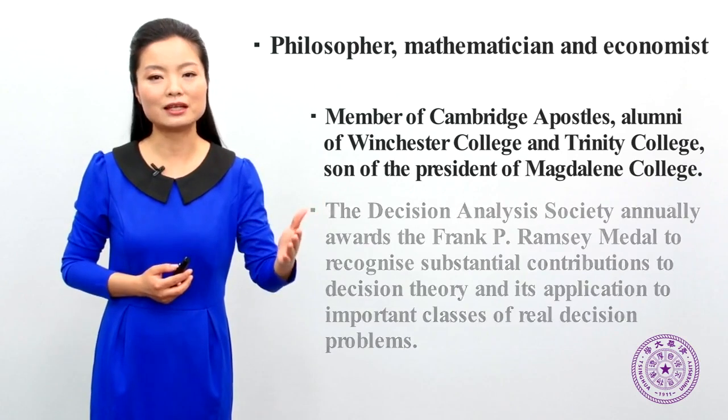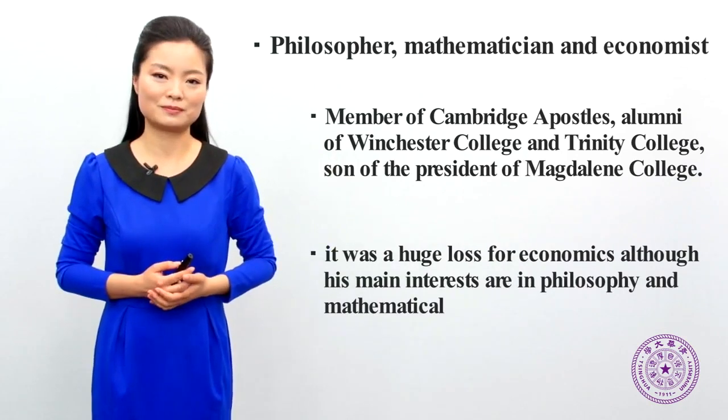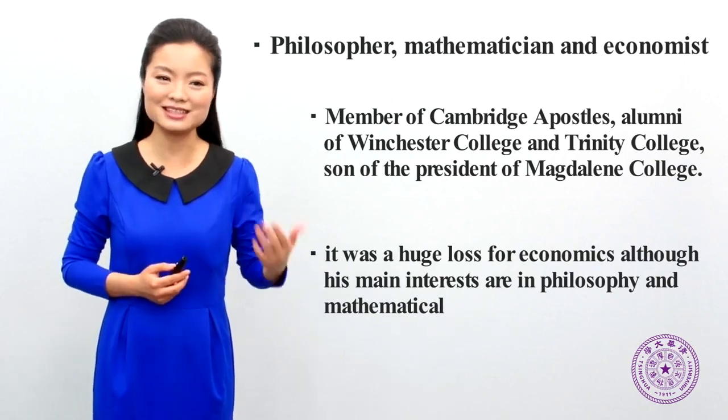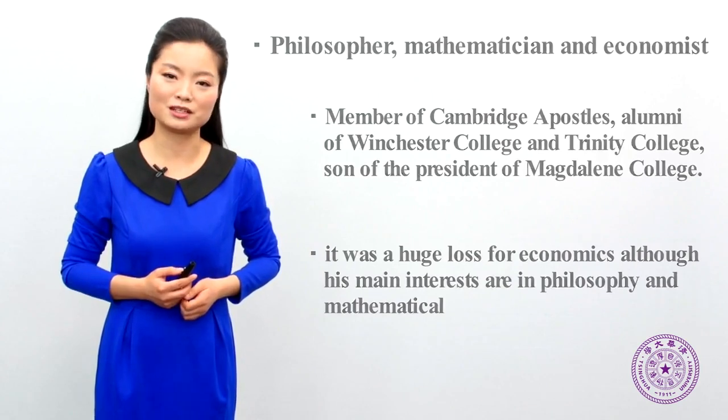So many think that his contribution to economics is way larger than his contribution to mathematics. However, his interests were in philosophy and mathematical logic. Unluckily, if we look at his dates of birth and death, we'd find that he died in the year of 26. It is said that his early death is a great loss for economics and mathematics.